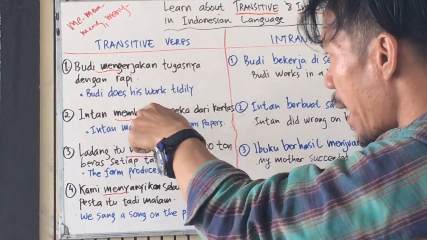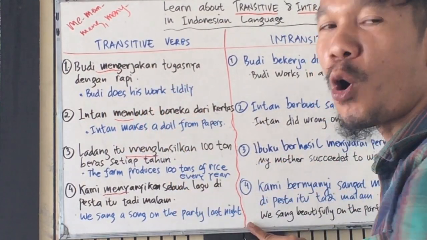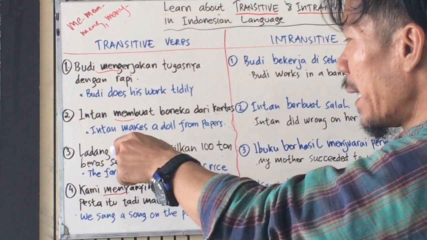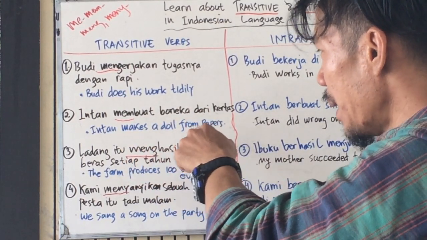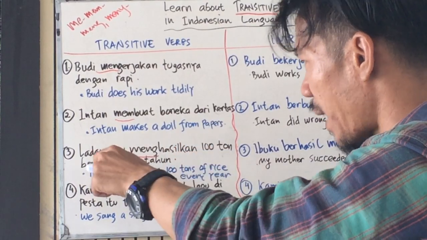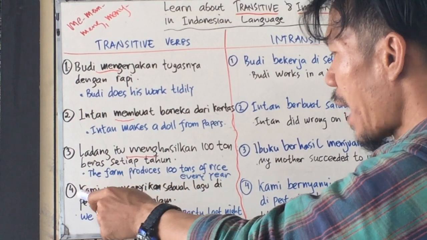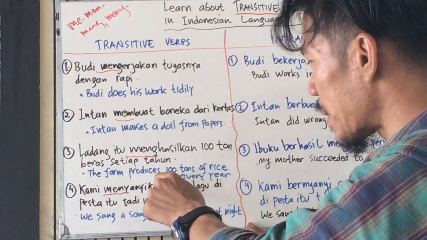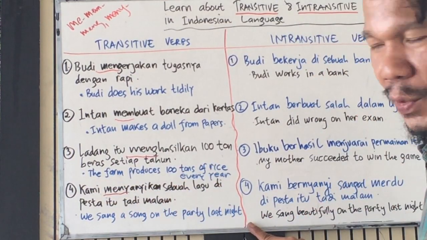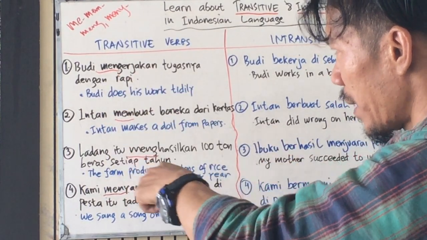Here membuat is a transitive verb because we need an object, boneka, here. And then menghasilkan, this is the noun phrase 10 ton beras. That's the noun phrase. We need an object here. Okay. Kami menyanyikan sebuah lagu. Sebuah lagu is an object here. Okay. So this is the translation into English.